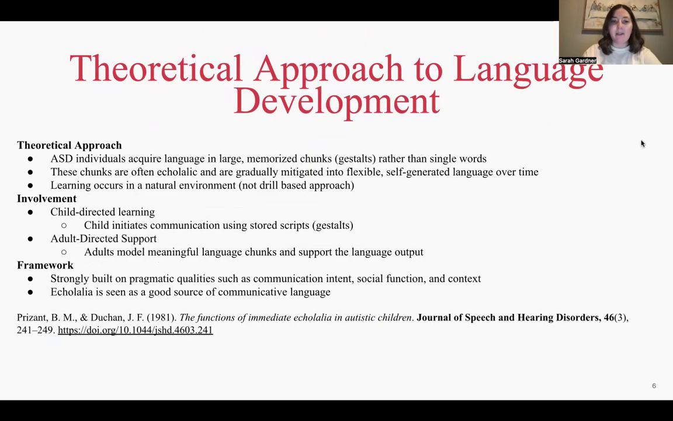This slide focuses more on how this looks in practice. Individuals with ASD who are Gestalt language processors tend to start with larger memorized chunks of language. Over time, these chunks are gradually broken down and recombined into more flexible language. Learning happens in natural environments rather than through drill-based approaches. It's also very child-directed, meaning the child initiates communication using their stored language, while adults support and model meaningful language in response. Finally, this approach really emphasizes pragmatics, so things like communication intent, social function, and context, rather than just focusing on correct grammar or structure.